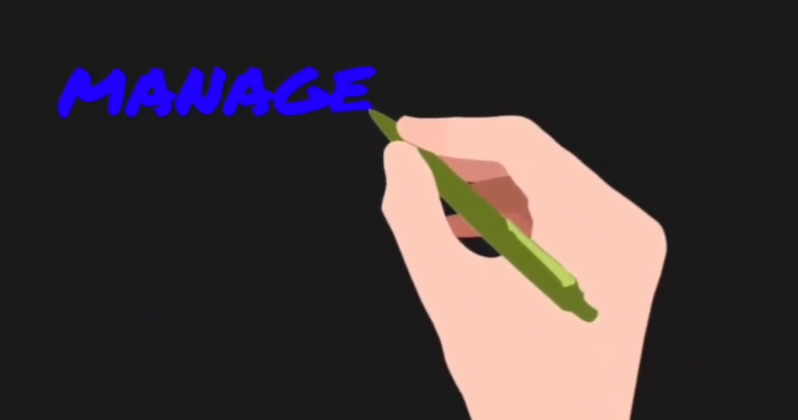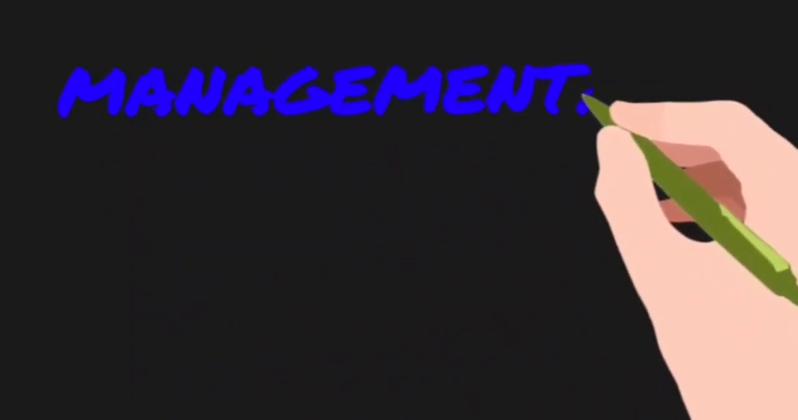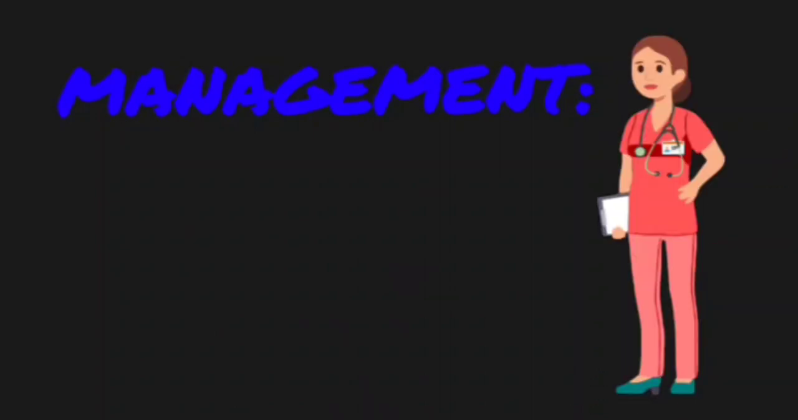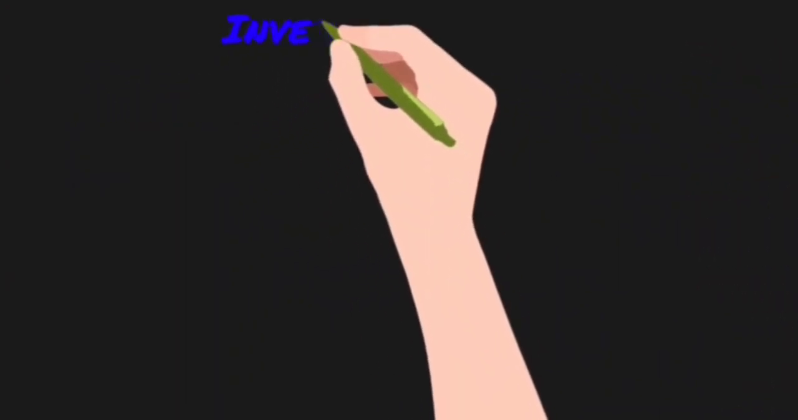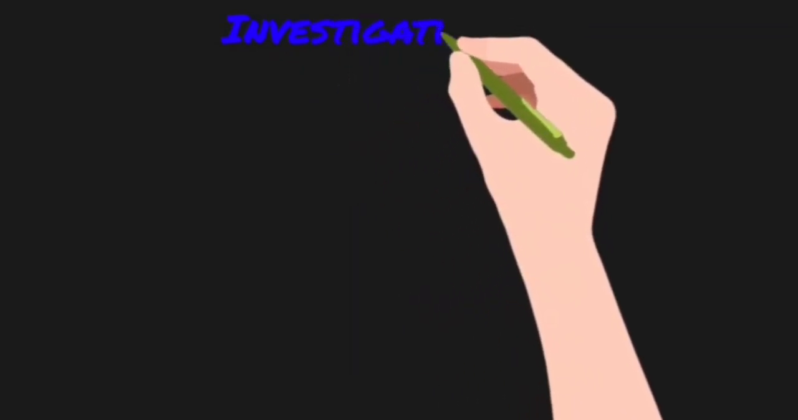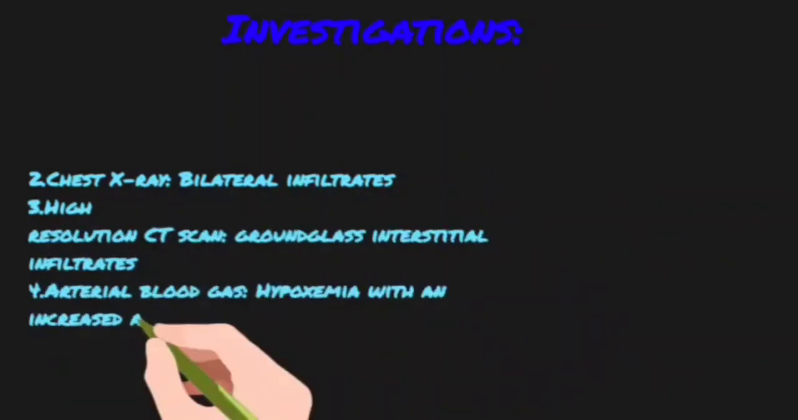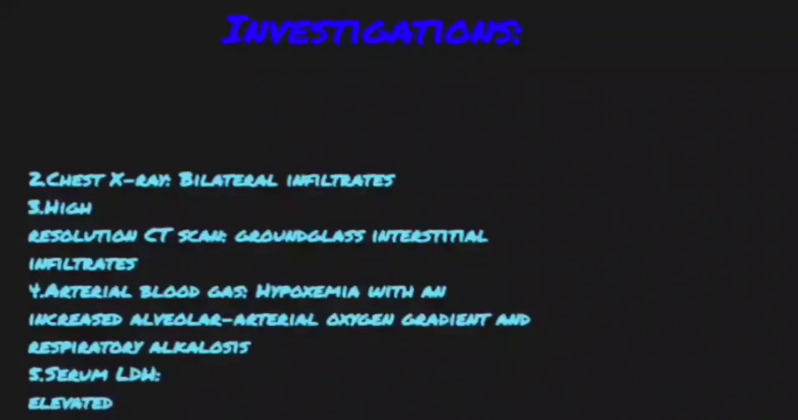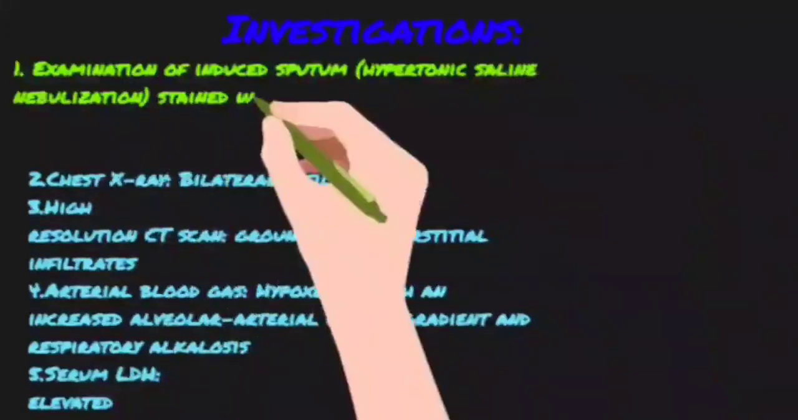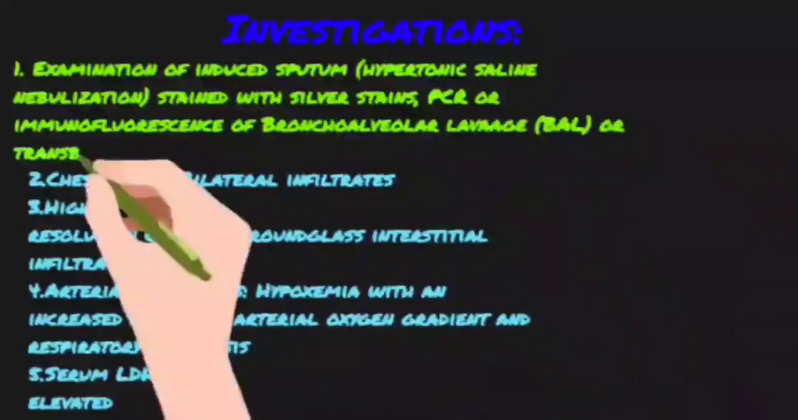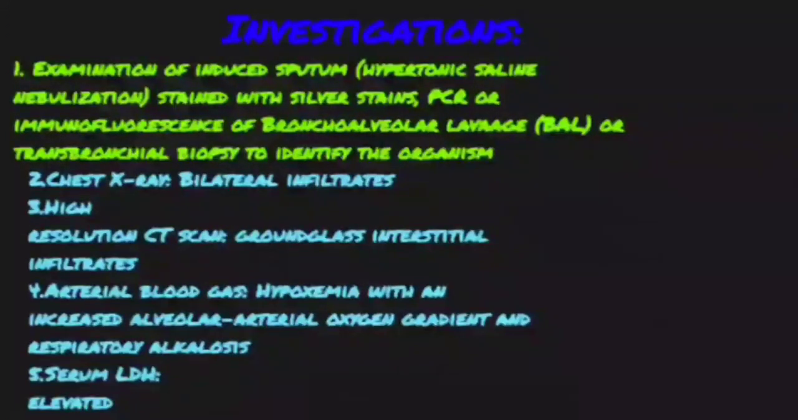Coming on to the management, we are going to divide our management into three parts. So first we'll discuss the investigations, then the treatment, and lastly we'll discuss the prophylaxis or prevention. Investigations: we already had a chest X-ray showing bilateral chest infiltrates. Then we can have a CT scan showing typical ground glass interstitial infiltrates. We can do blood gas analysis which will show hypoxia. Then we already have elevated LDH levels. We can do a pulmonary function test showing reduced diffusion capacity.